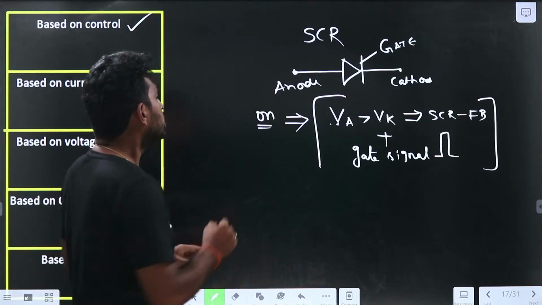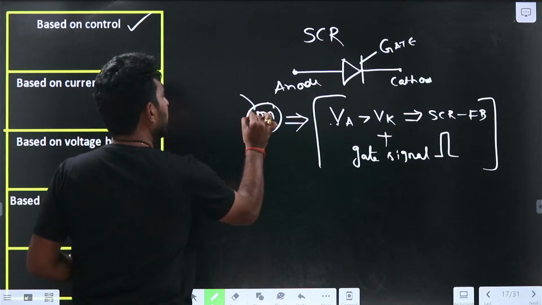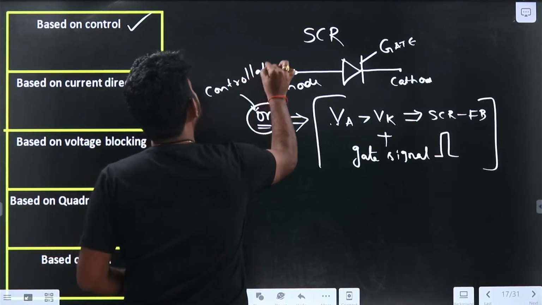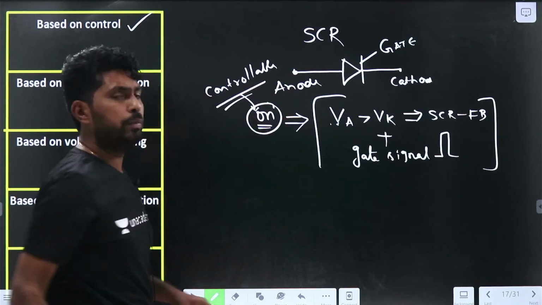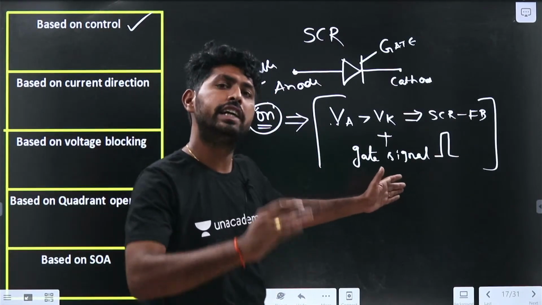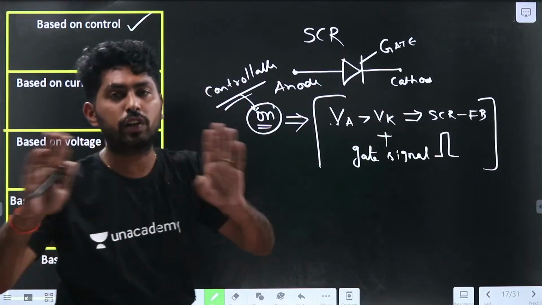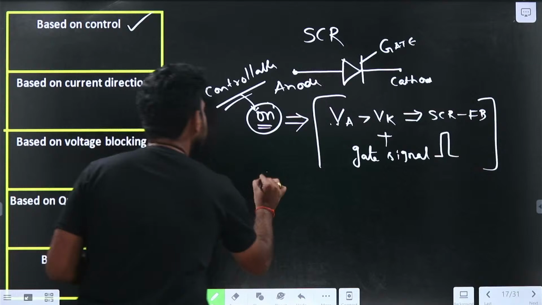So turn on is controllable. Right? We are clear with this. Turn on is controllable because whenever we give the gate pulse, it turns on. So the turn on instant is controllable. Let us see the turn off.